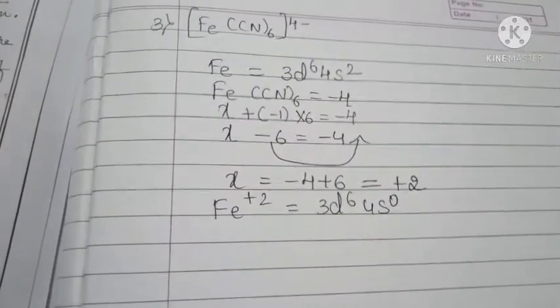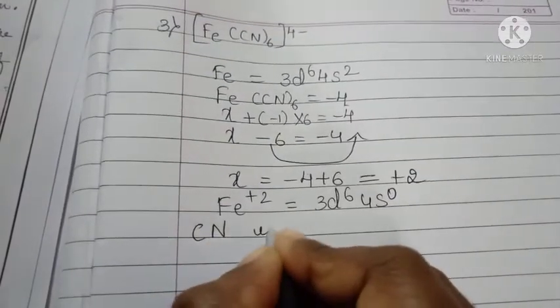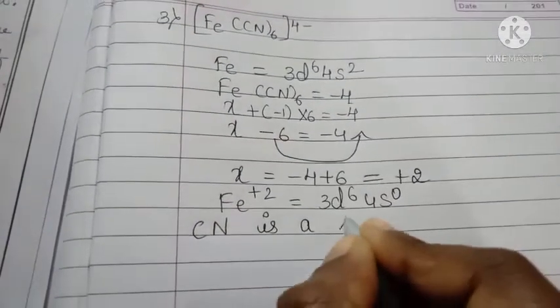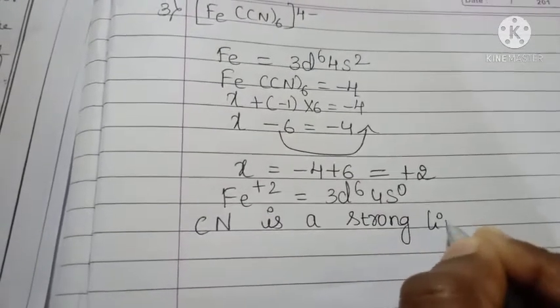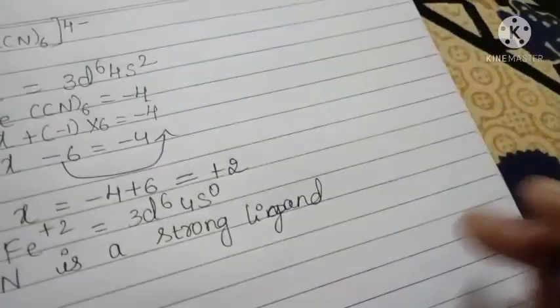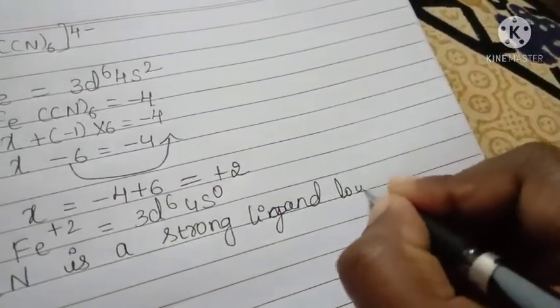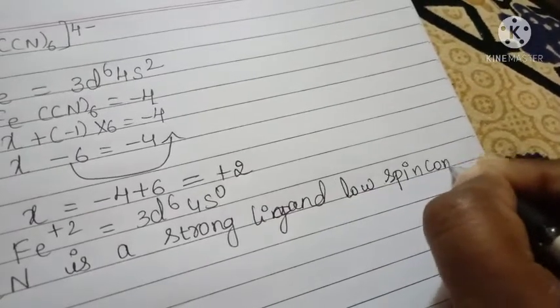Then here cyanide is a strong ligand, so it forms low spin complexes.